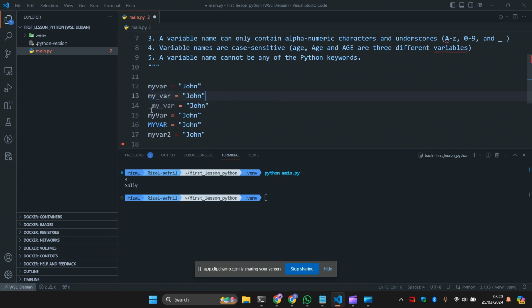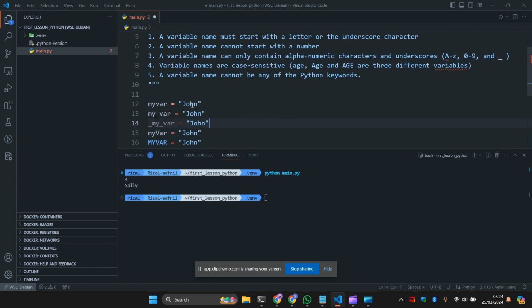You can also start with the underscore at the beginning. You are also allowed to start with lowercase and then continue with the second word, where you put a capital and the rest is lowercase. And also you can make all your variable capital, and you can put a number at the end of your variable. This is all allowed.